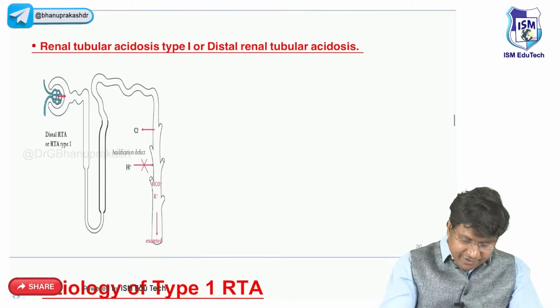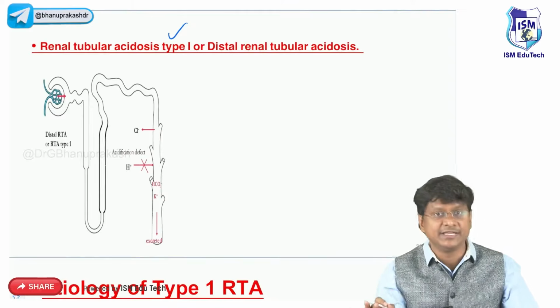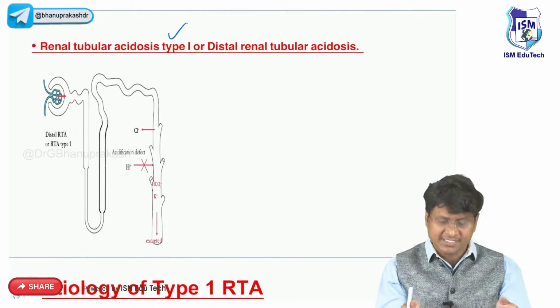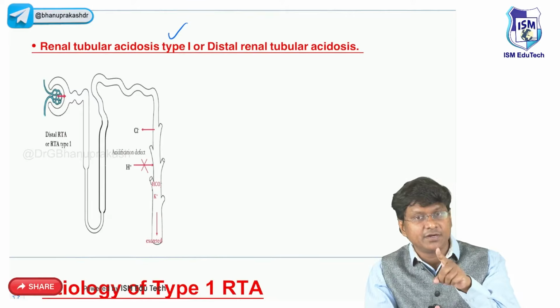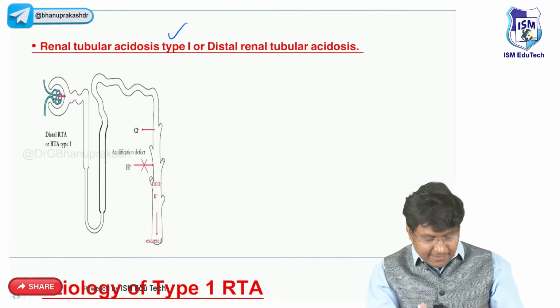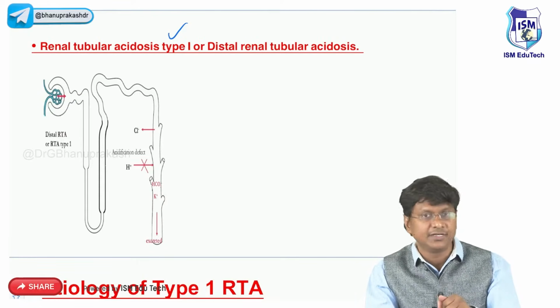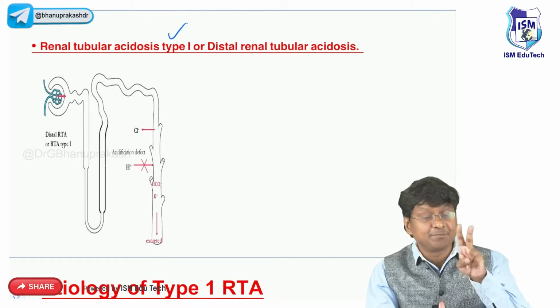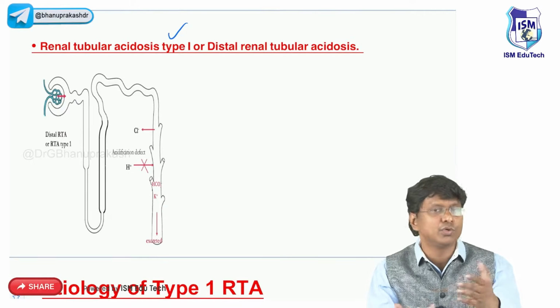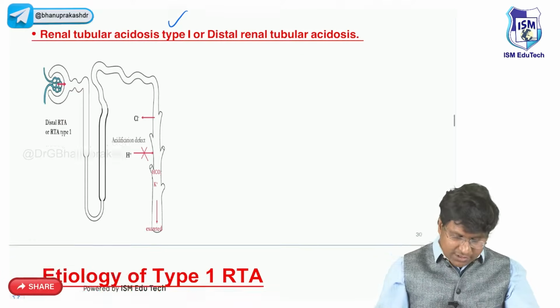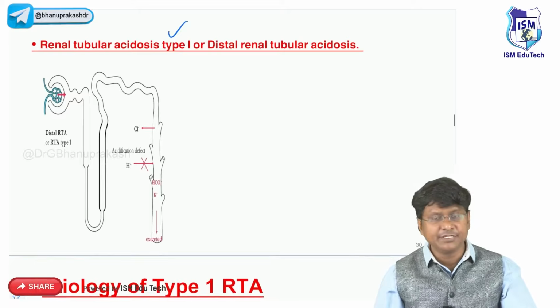So your type 1 renal tubular acidosis is distal renal tubular acidosis. And what are the etiologies that can cause type 1? That is some of the drugs. We have an antifungal drug called amphotericin B. This amphotericin B can cause type 1 renal tubular acidosis. And not only that, the paraproteinemias, which are nothing but your monoclonal gammopathies, even they can cause type 1 renal tubular acidosis.